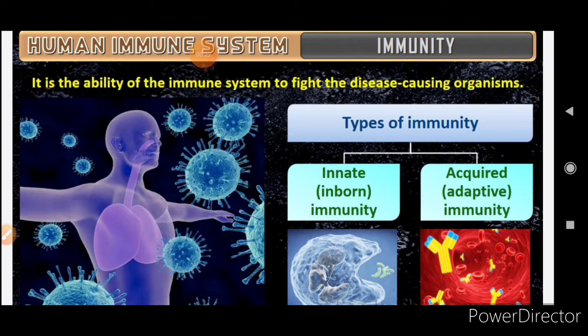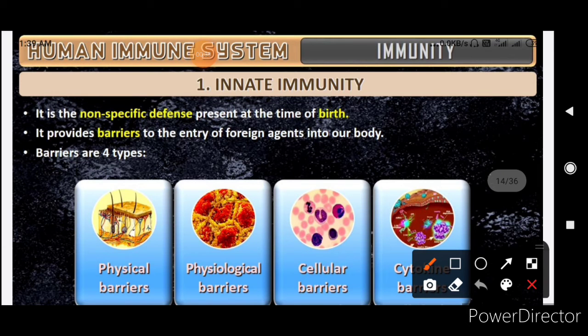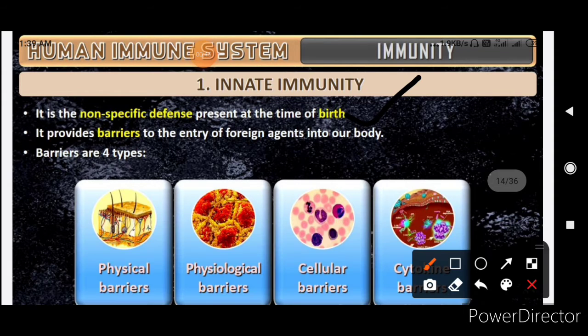So what is immunity? It is the ability of the immune system to fight the disease causing organisms. Types of immunity are innate and acquired. First we are going to talk about the innate immunity. Innate immunity is a non-specific defense present at the time of birth.